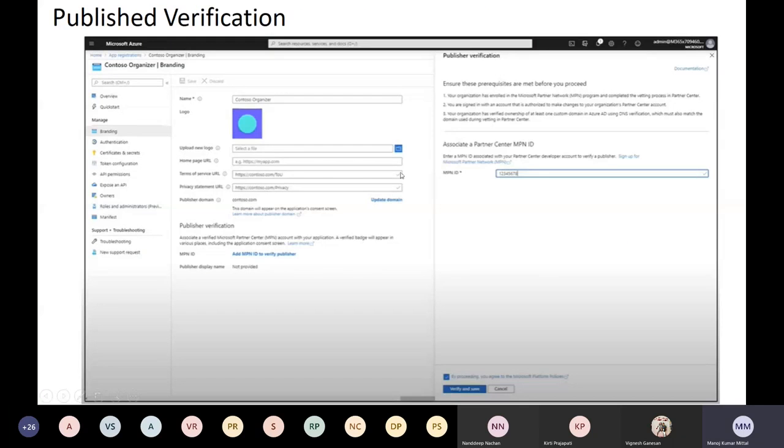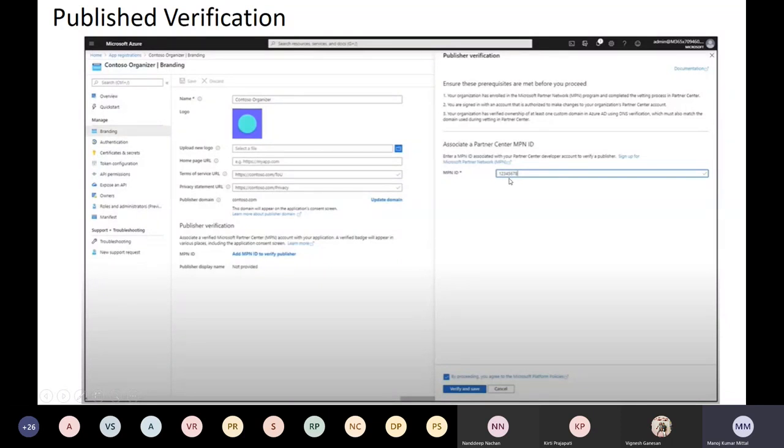Now, if we come back to this screen, publisher, so that it's called publisher verification. Now when we are creating any new applications using this portal, we are getting here the new option as publisher verification. What publisher verification needs is a simple process, the MPN ID. This ID is like a verification process.